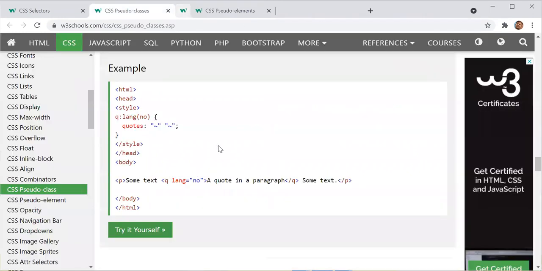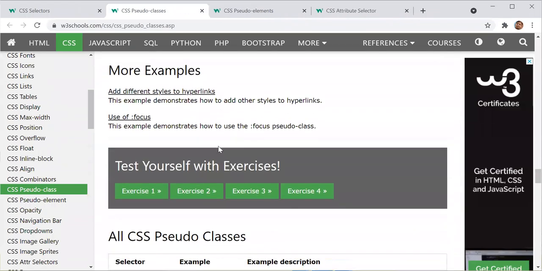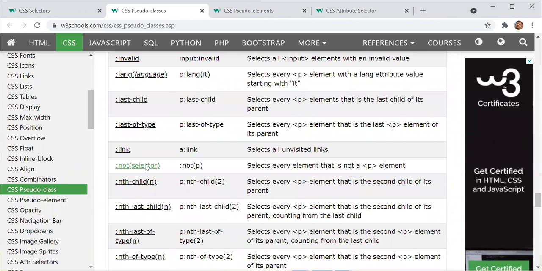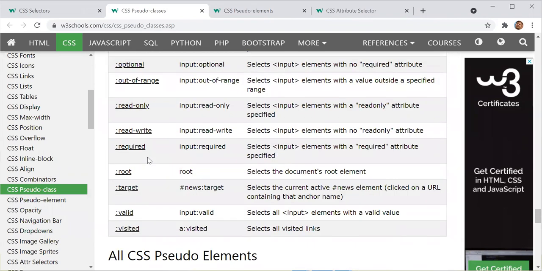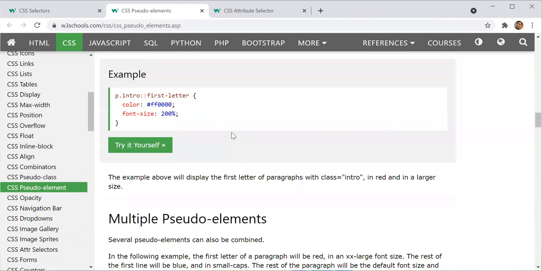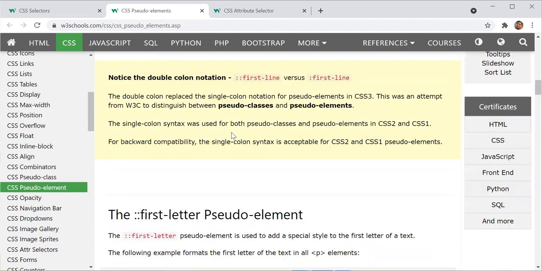Let's move next. How many things are here? Okay, so we have others also. We will catch it like read only, visited. Okay, we'll catch this later. This thing we have already covered.